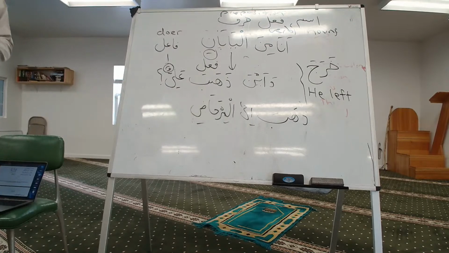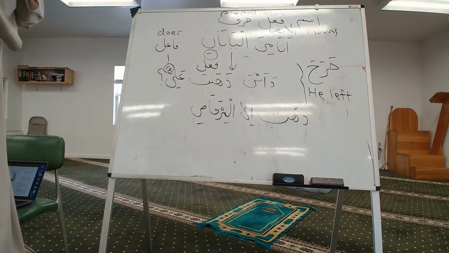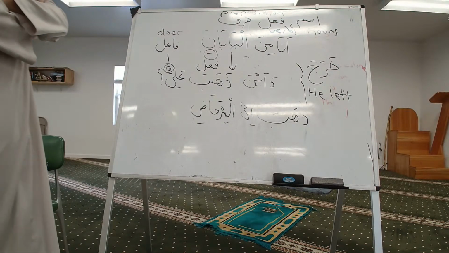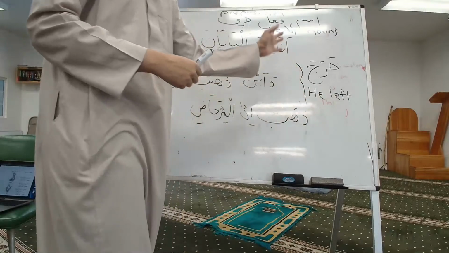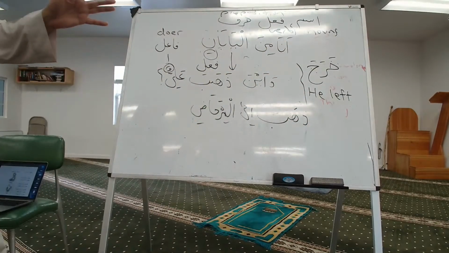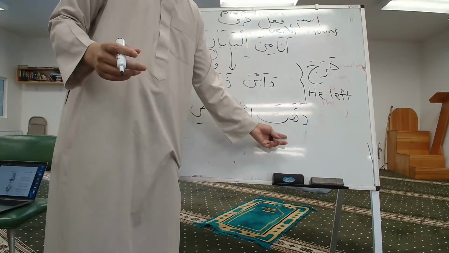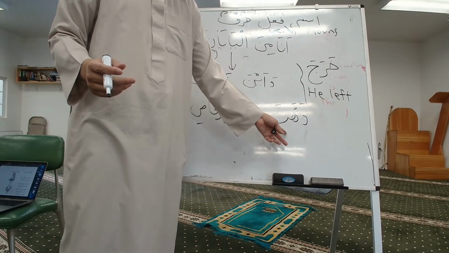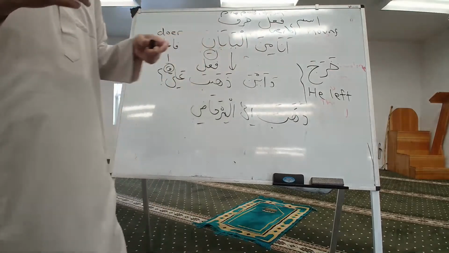Okay? So what did we cover so far? We covered today min and ila. Min means from. Ila means to. We covered two verbs, kharaja and dhahaba. So he left, he exited, and dhahaba, he went. Both of them are singular, third person, masculine, and both are past tense.